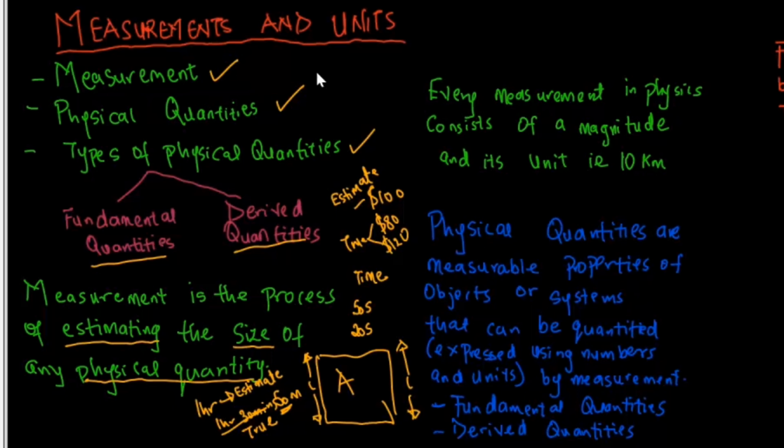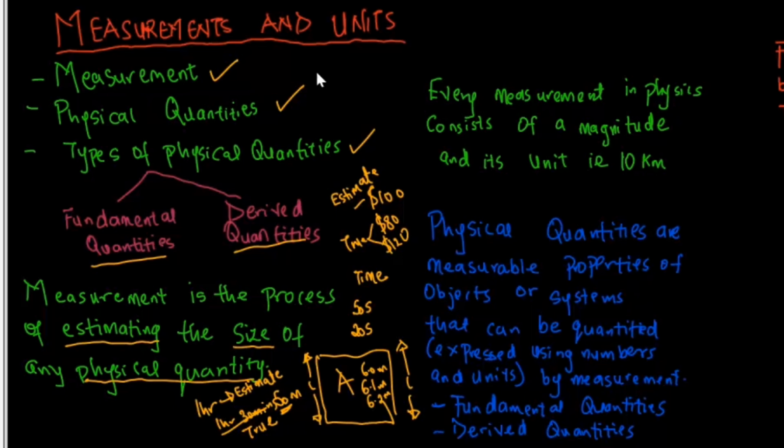One student can come and tell me that this football pitch is 6.0 meter. Another will tell me it is 6.1 meter. Another will tell me it is 6.2 meter. They won't give me the same value because of the concept of estimate, because it is not actually possible to give me the true or the real value of a particular physical quantity in reality or in life.